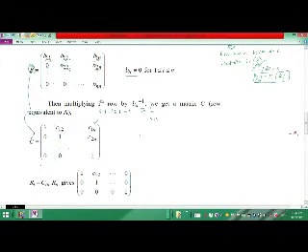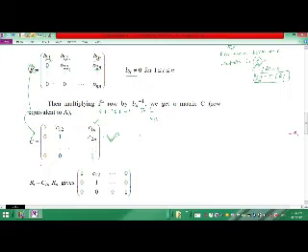So Cij is nothing but Bij divided by Bii. So this is the matrix C. So A is equivalent to C. Now this is a matrix C. Now we convert this matrix C to a reduced row echelon form. This is a row echelon form. We have to convert this matrix to a reduced row echelon form.